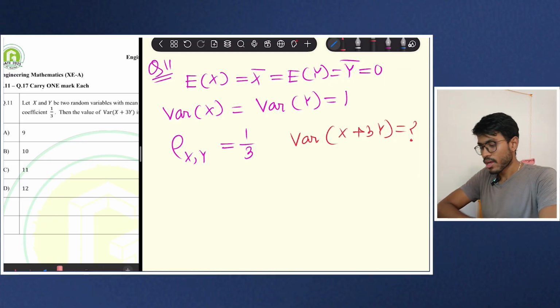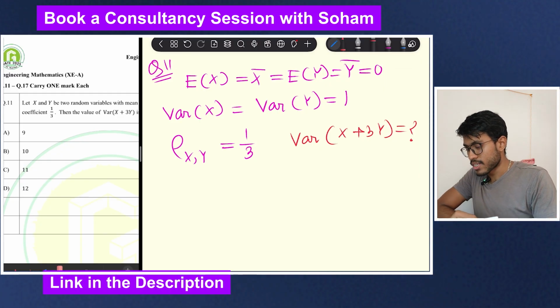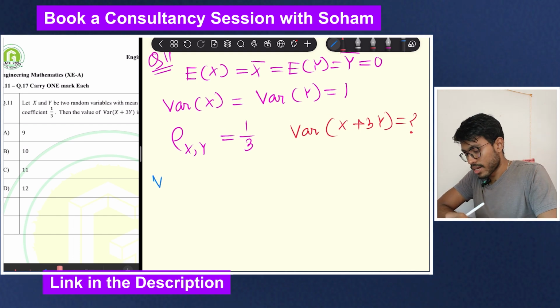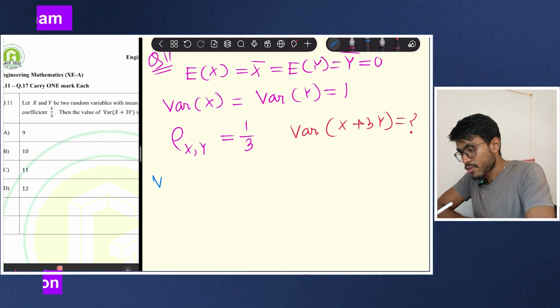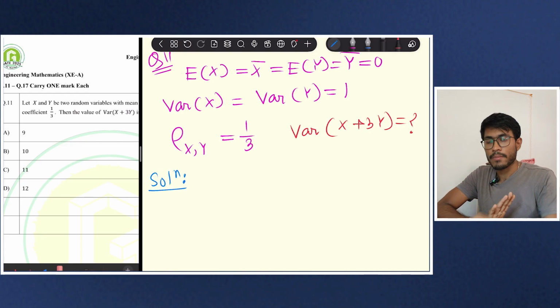Firstly, I'll just adjust the chair. Okay. If I am solving this question, there is a so-called formula, let me write it with black color here. The solution. Again, don't focus on just the solution, but the approach and the mentality.